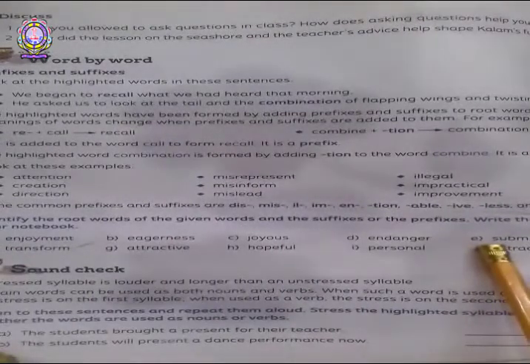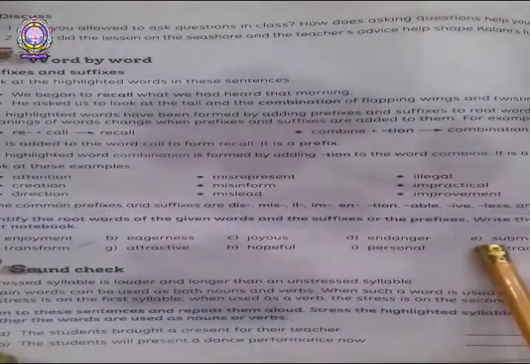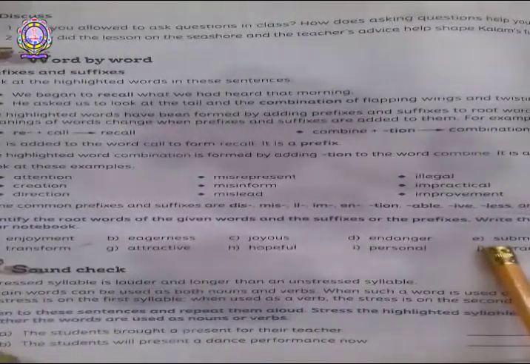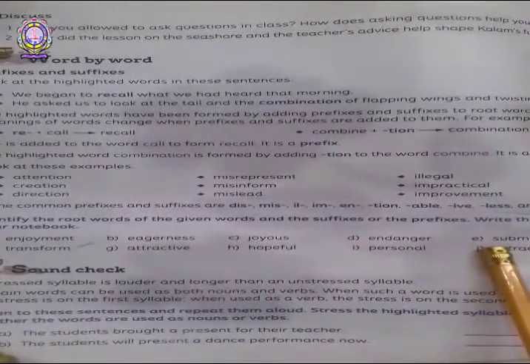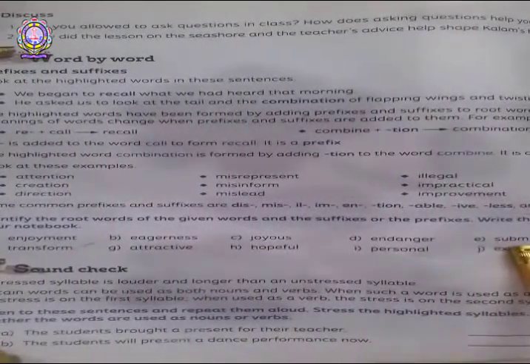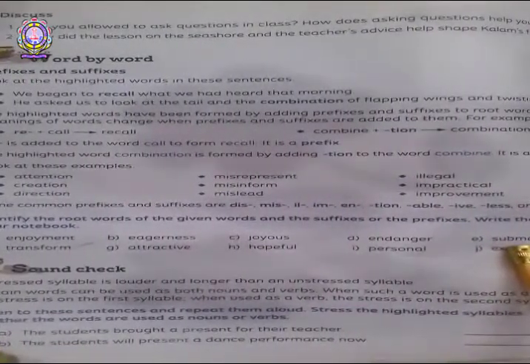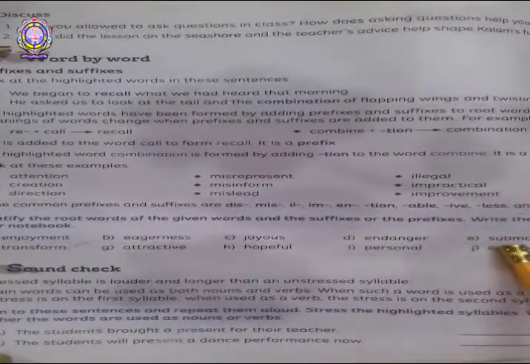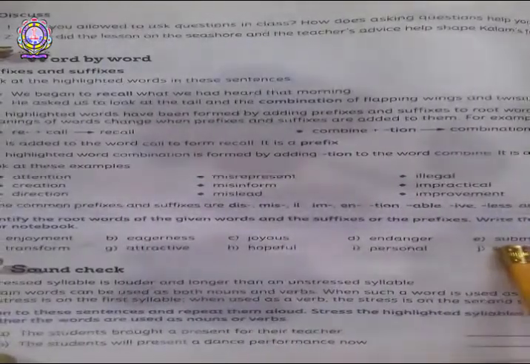The next word E. The term is submarine. For the word submarine, suffix is S-U-B. Sub is the suffix of the word submarine. Then the root word of the term is marine, M-A-R-I-N-E is the root word of the submarine.